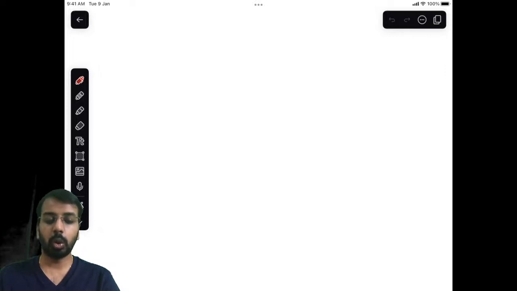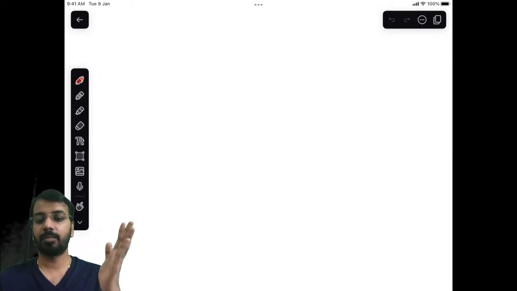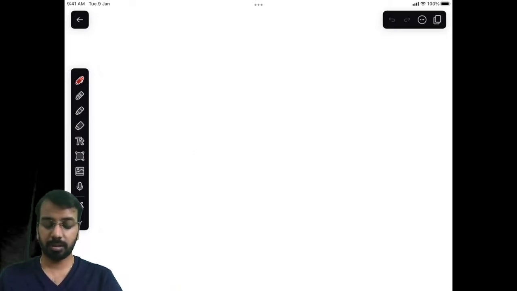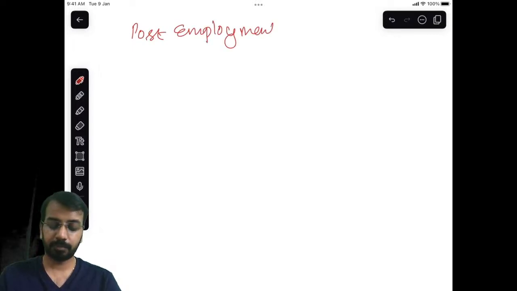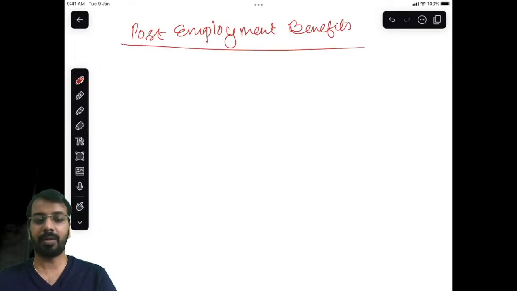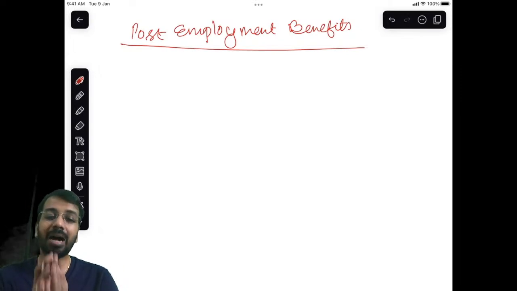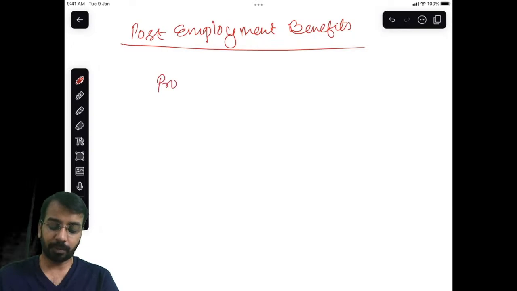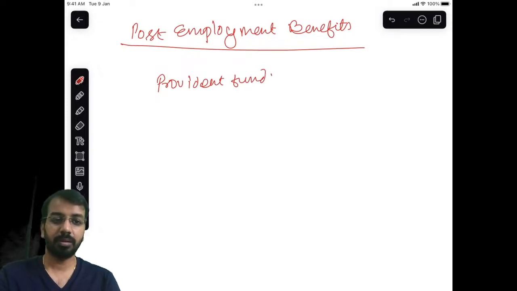Now we move on to long-term benefits or post-employment benefits, which we will be understanding. Post-employment benefits means you make those benefit payments after the employment gets over for the employees. Right. I gave you an example initially of one, provident fund, and the other one is, let us say, gratuity.